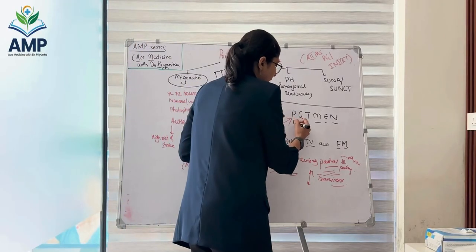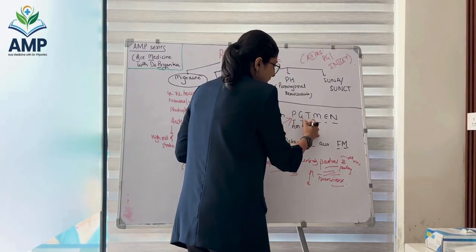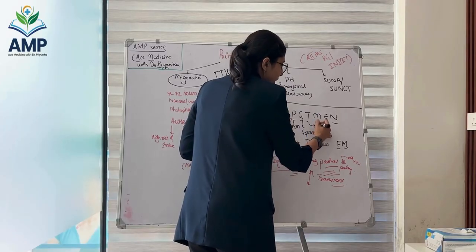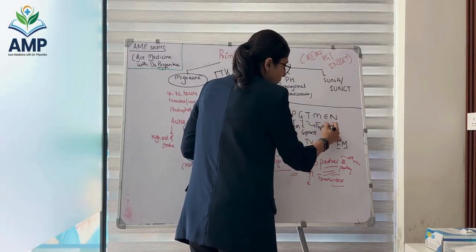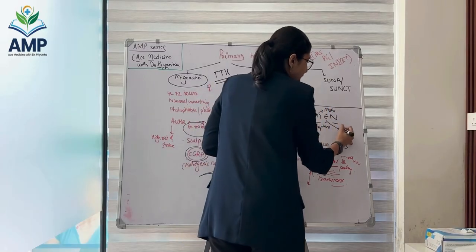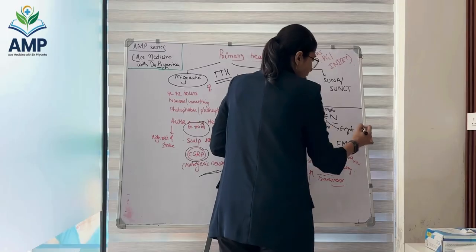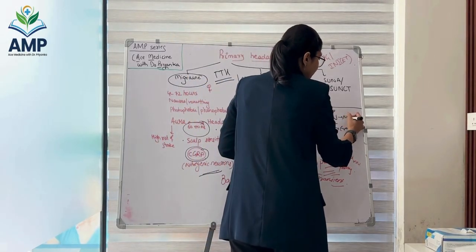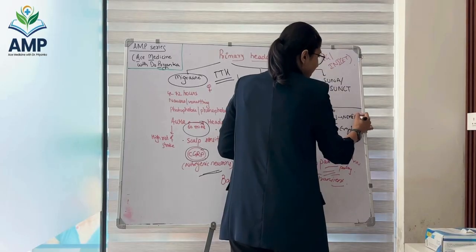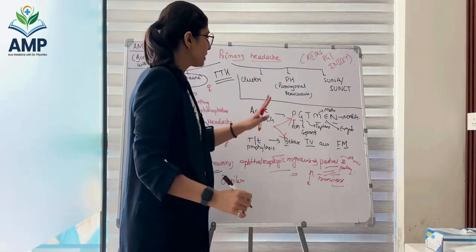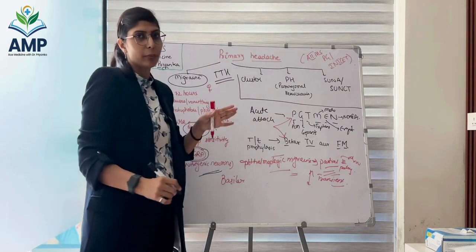P stands for paracetamol. G stands for gepants. T stands for triptan. M stands for metoclopramide. E is our ergot or ergotamine derivatives. And N stands for the other NSAIDs like naproxen, ibuprofen, right? So these are the drugs that can be used for the acute attack of migraine.